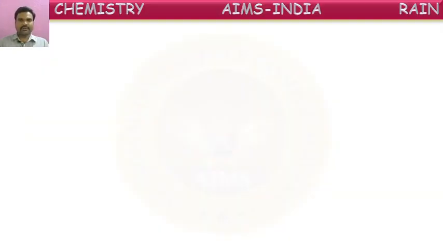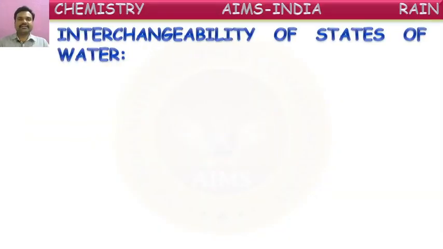So today our class is on interchangeability of states of water. Earlier we have seen different forms of water. What are the different forms of water, children? Yes, we know there are three forms of water. Water can exist in three forms: solid form ice, liquid form water, and gaseous form, water vapor. In these three forms, water exists.